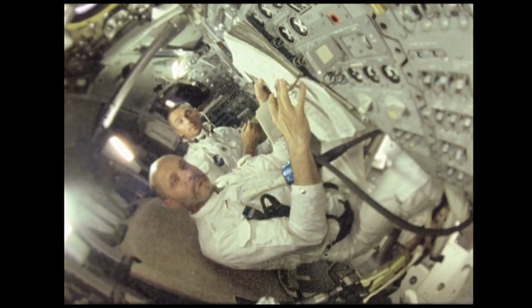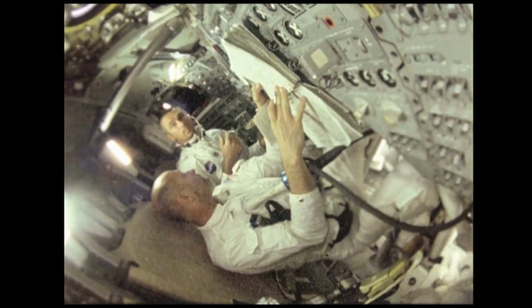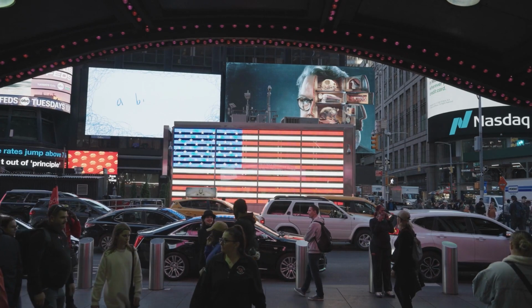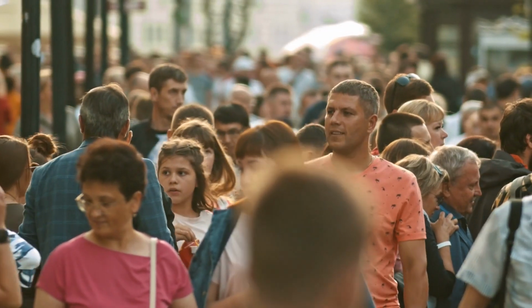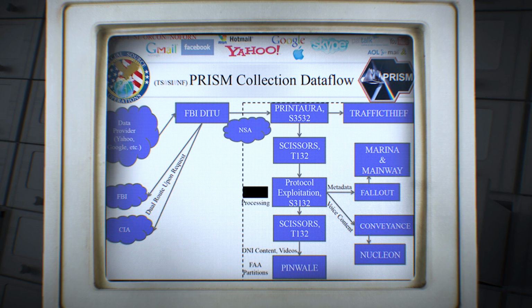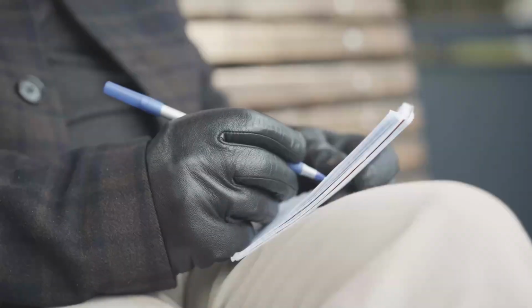For a long time, for example, there were those who said that the United States government was spying on American citizens and also on people from other countries. In the end, the former CIA agent, Edward Snowden, revealed the PRISM program and proved to the world that it was really happening. This shows that it is not always easy to determine if a conspiracy theory is just the product of a creative imagination or if it might actually have some truth to it.